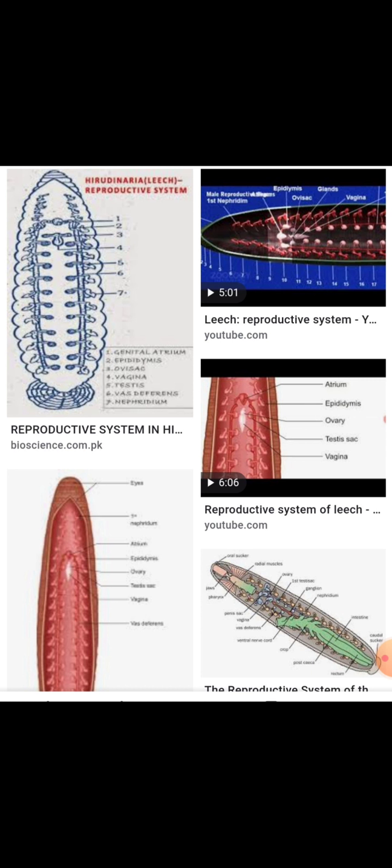These are all the main important things present in the reproductive and nephridial system of a leech.